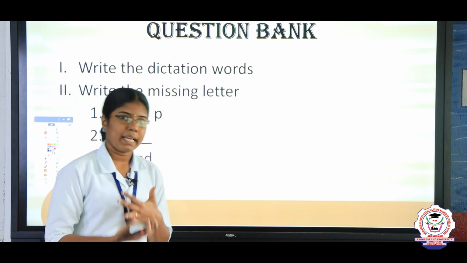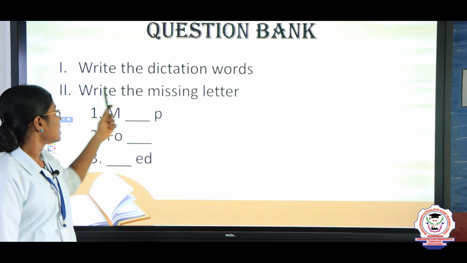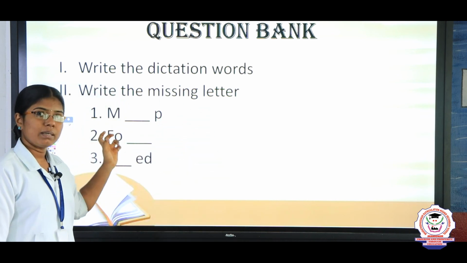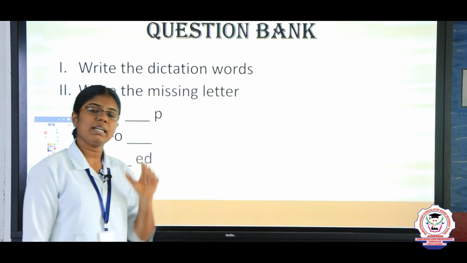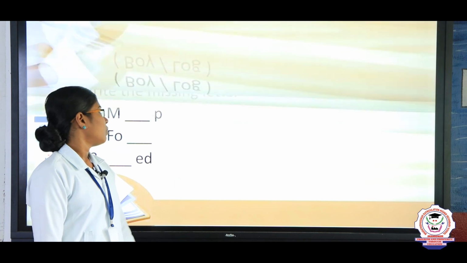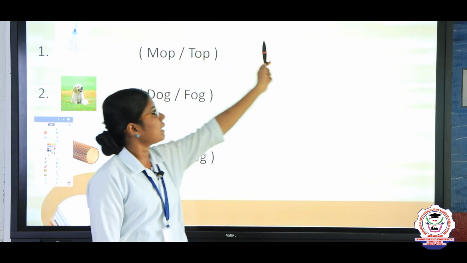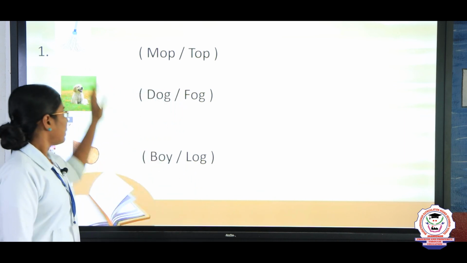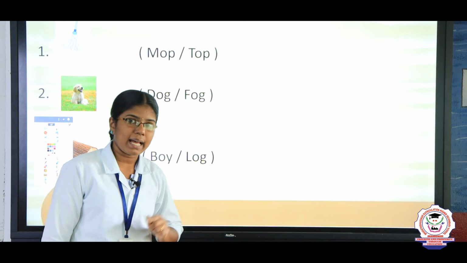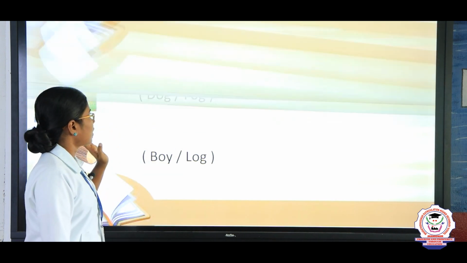3-letter words will be dictated, and you have to write the answers for the words dictated. Okay. Next, write the missing letter. Some letters are missing there. You have to find out the correct letter and then write it in the correct place. Okay. What about the third Roman? See here. Look at the pictures and tick the correct answer. There are pictures, and for the pictures there are two options. You have to find out the correct answer and then put the tick mark on the correct option.